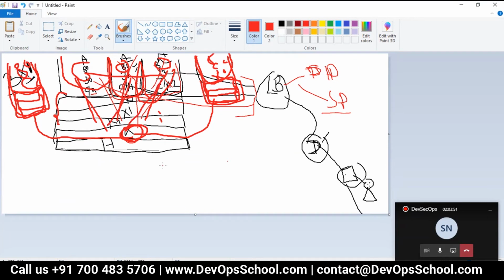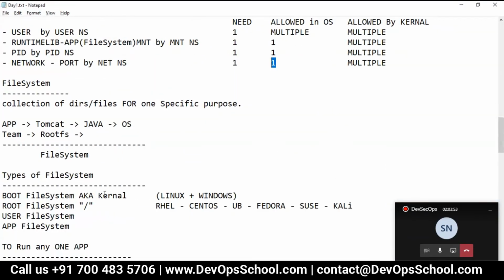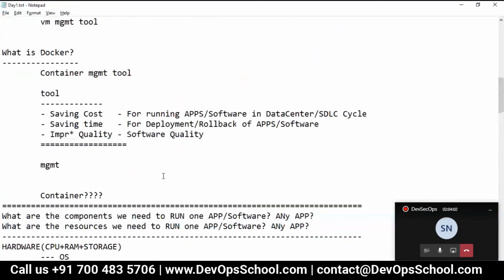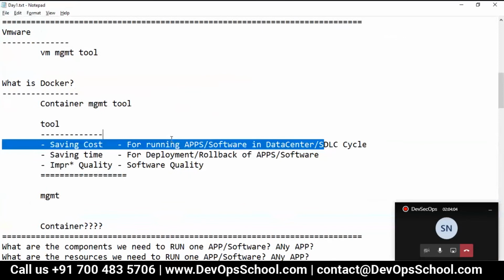network, same PID. Why? Because remember, we are Microsoft, we are Linux; we develop operating systems for personal computing, not for running applications in a data center.